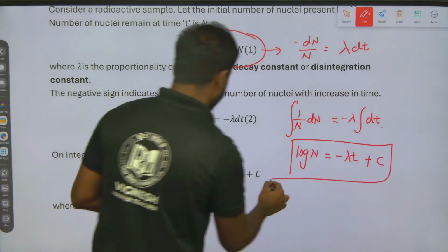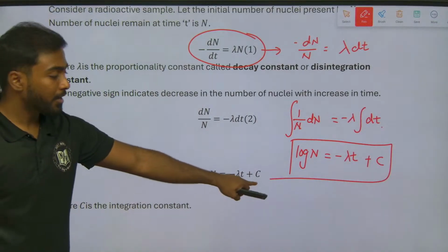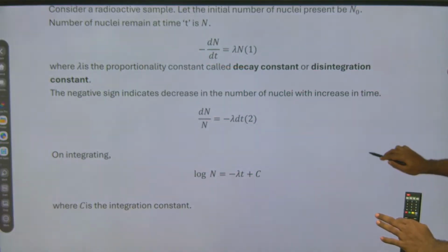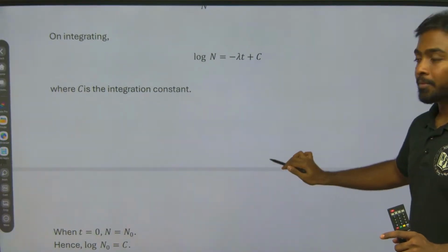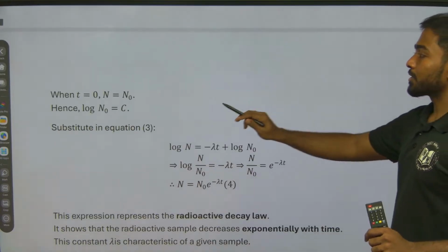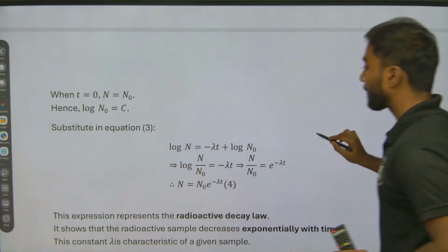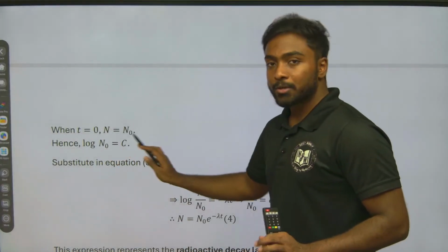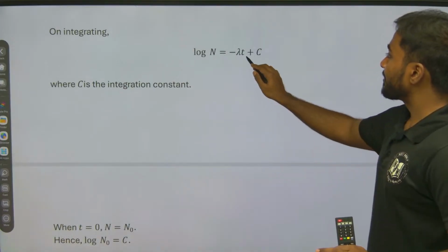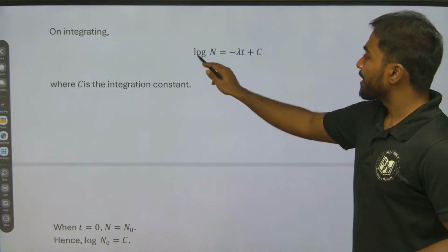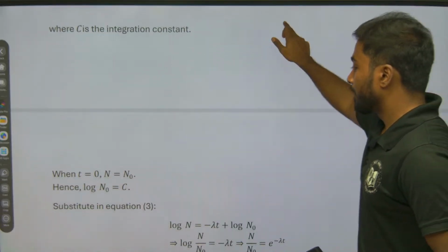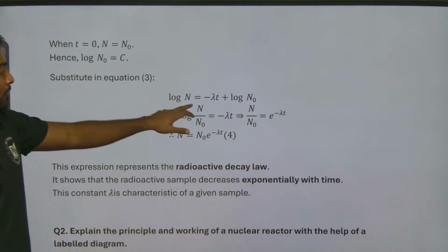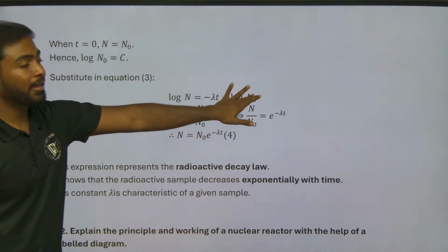The equation is log N equals minus lambda t plus c, where c is the integration constant. So when t is equal to 0, N will be N naught, and hence log N naught will be equal to c. When t equals 0, log N equals c. So substituting into the equation, log N will be equal to minus lambda t plus log N naught.